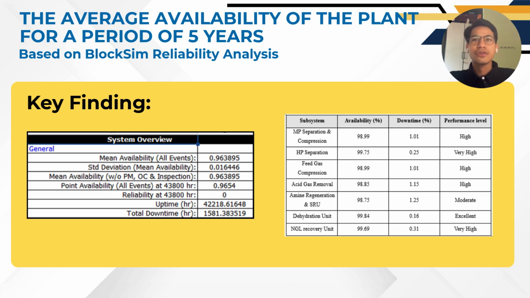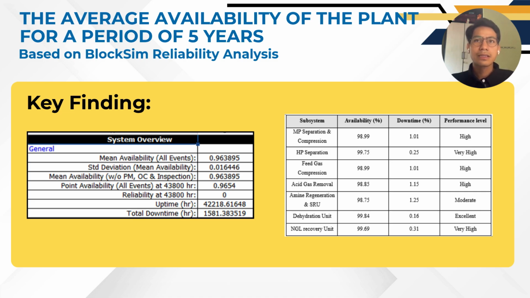Next, I will continue to present the average availability result of the plant over the 5-year period. Based on the block sim analysis, the overall plant availability is 96.38%, which means the plant is operational most of the time, but still experiences about 3.62% downtime. In terms of operating time, the plant achieved approximately 42,218 hours of uptime, with about 1,581 hours of total downtime over the 5 years.